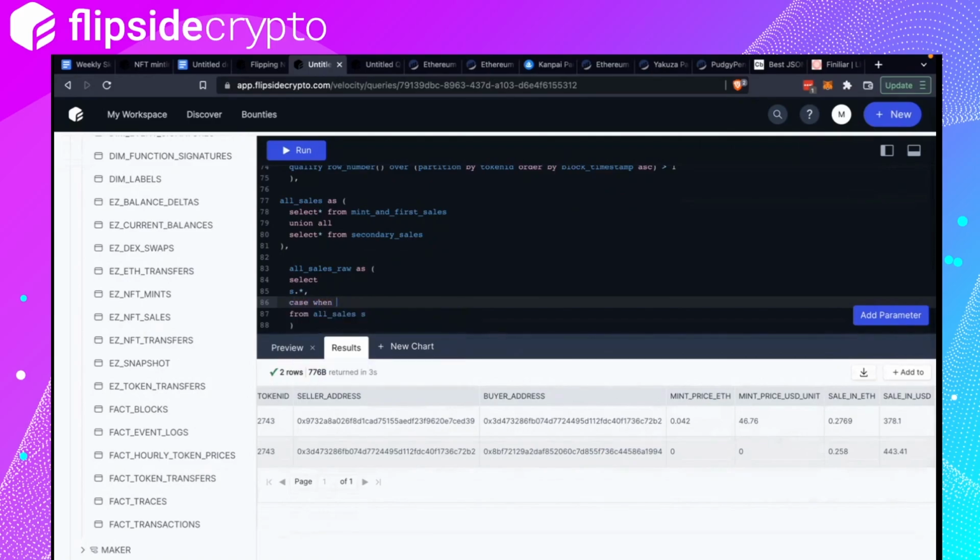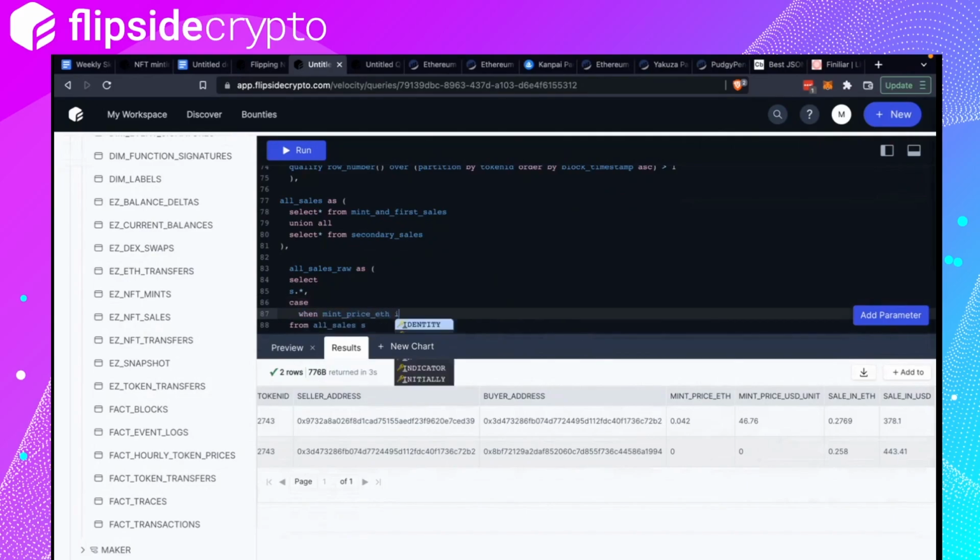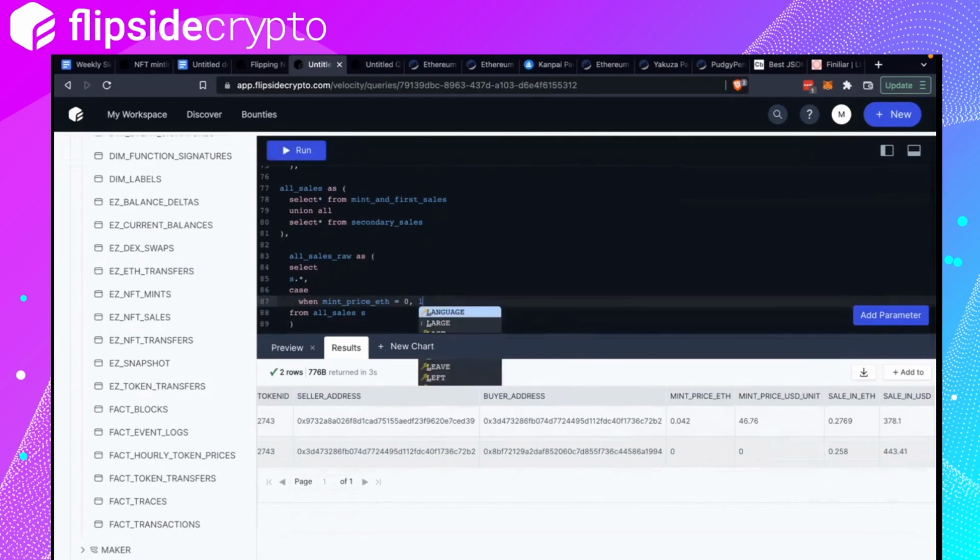So case when the mean price is equal to zero, lag, which takes the value from the previous row. I'm talking about this row, right? When mean price is zero, I want it to be this value instead. So lag sale in ETH over